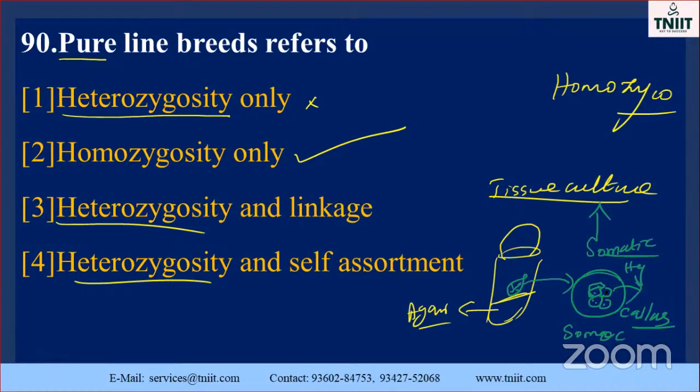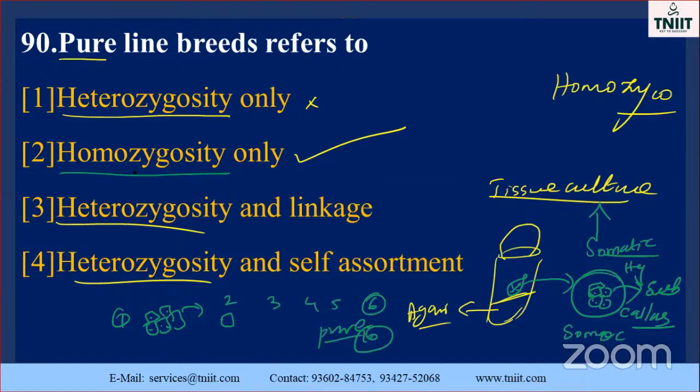After this, again and again subculture: the first mass of cells is taken to fresh media, undergoes further division, second culture, third culture, fourth, fifth, sixth culture. By the tenth culture, it will be pure in nature, with only homozygosity present in it.